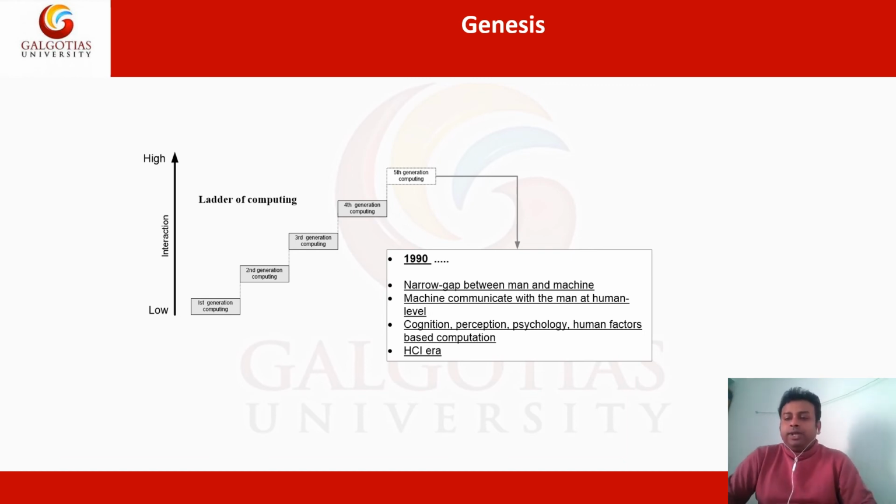For doing that, you have to know cognition, human perception, psychology and human factors. We will discuss how cognition, perception and psychology are used in the design of interfaces in the consecutive lectures.